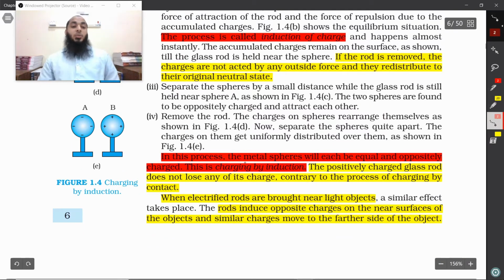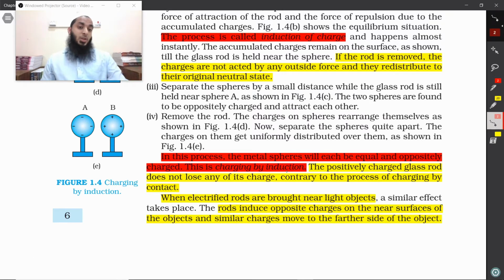So in this process, we have seen that the metal spheres will each be equal and oppositely charged. This is charging by induction. So here we have created two kinds of charge, negative charge on sphere A and positive charge on sphere B.